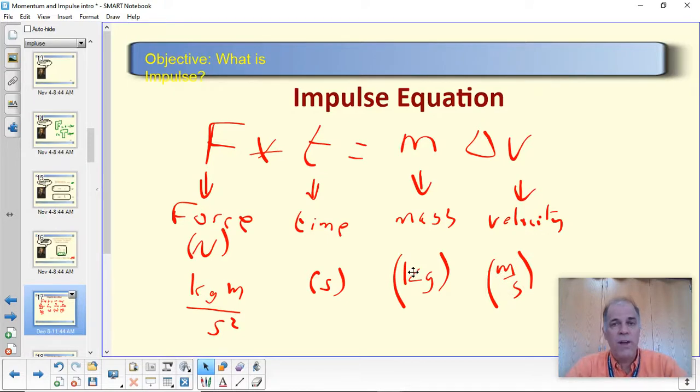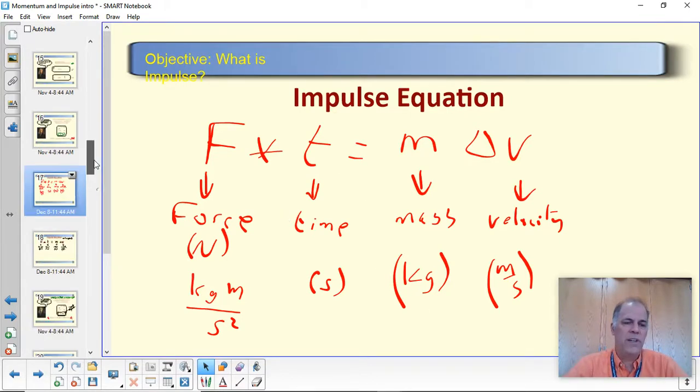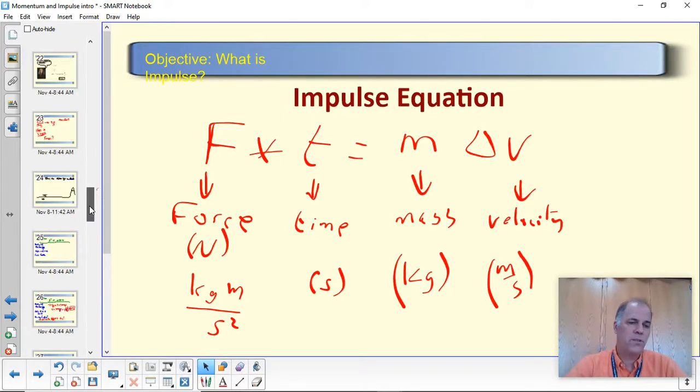Now, you probably want to pause the video for a moment and write this down, because this is a very important equation. Newton saw this as the foundation of all of his physics. You can actually get Newton's second law, F equals ma, by just rearranging this a tiny bit. We're not going to do that today because we don't really need to see that, but that's how it is. So this is the impulse equation, really useful, and it's one that we're going to use here. So let's move forward and try it.